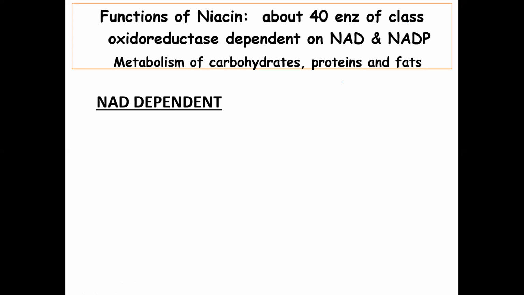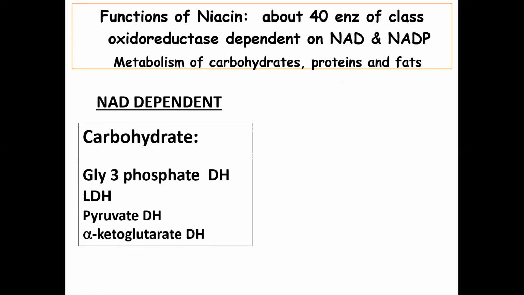So NAD dependent reactions, we have in carbohydrate metabolism. See these last two examples, pyruvate dehydrogenase and alpha ketoglutarate dehydrogenase. These are the enzymes that are using TPP and FAD as a coenzyme. So they are again the multi-enzyme complex. So from one example we can cover 3 vitamins: one is thiamine, another one is riboflavin, then niacin.